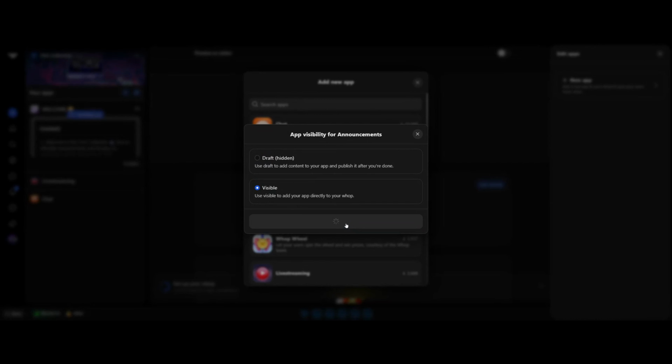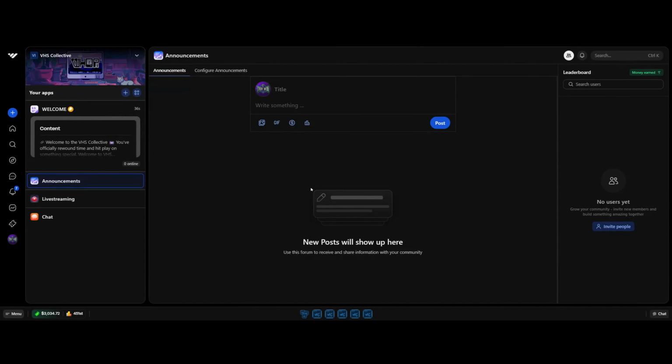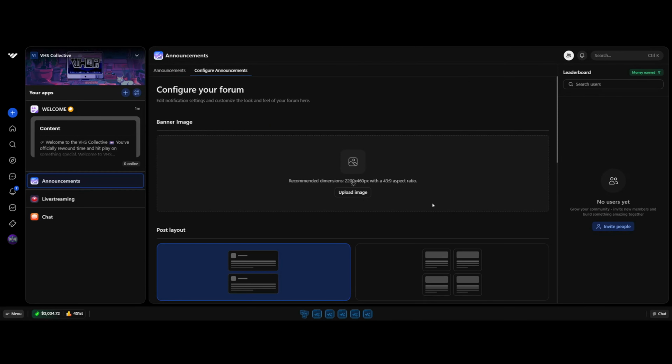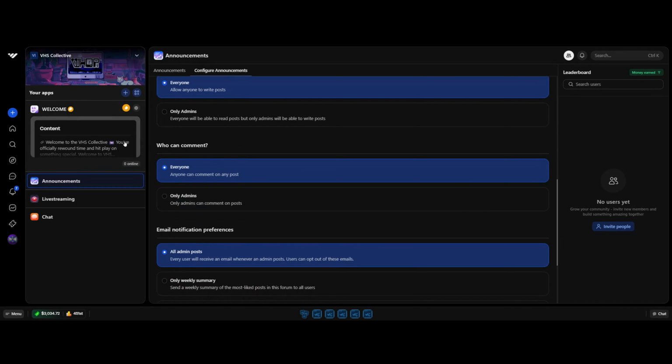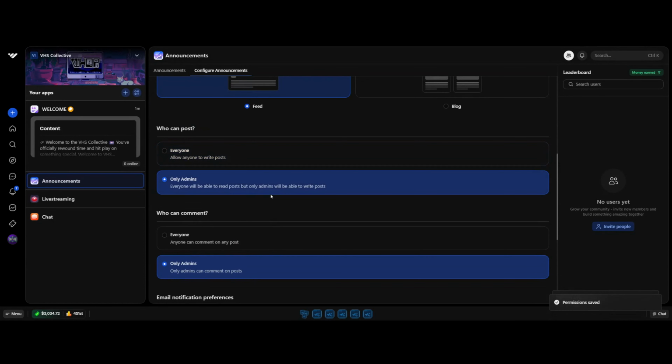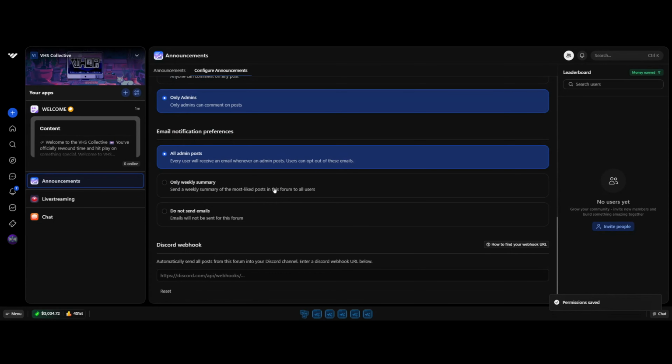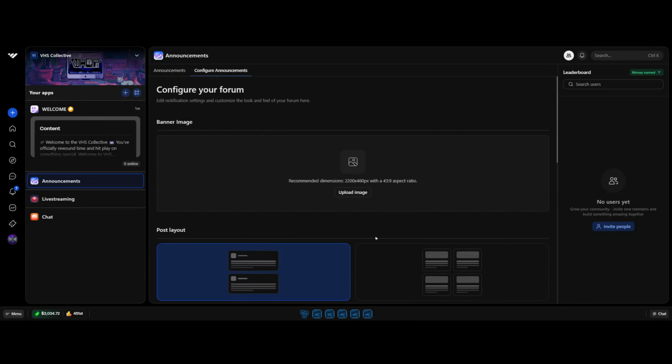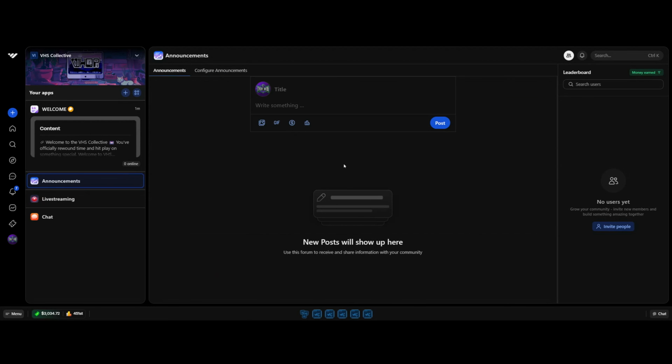You add the announcements app, because this app actually sends emails out, and then you configure the announcements. And as you can see, if you scroll down, you'll see who can comment. You can say everyone or only admins, and I would say only admins, right? And only admins for who can post, because this is just an email blast, right? Because look, email notifications preference, all admin posts, right? So since an admin posted in there, bang, they get an email when you send it out. So that's anybody who's joined your Whop, right? So that's what's happening here.